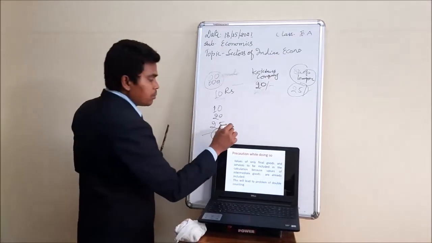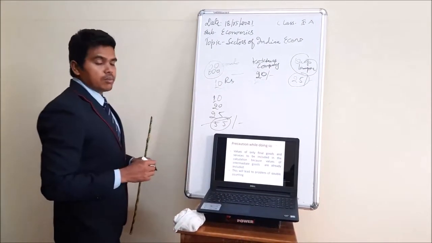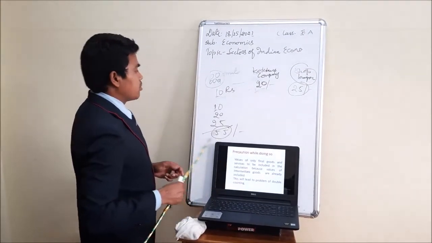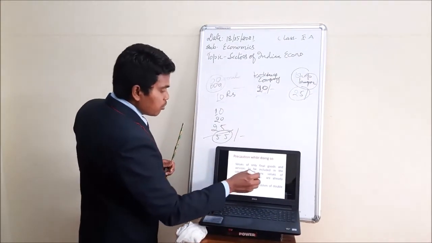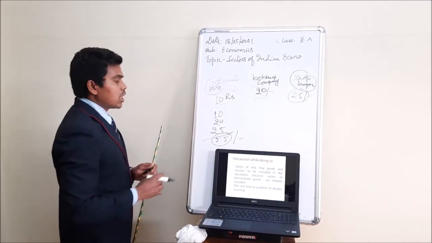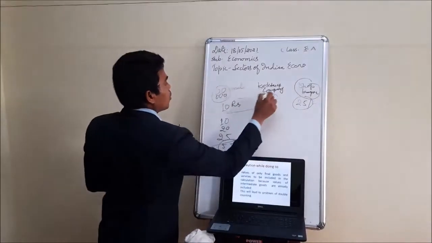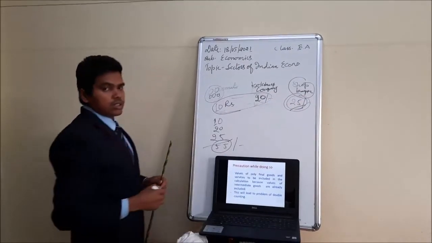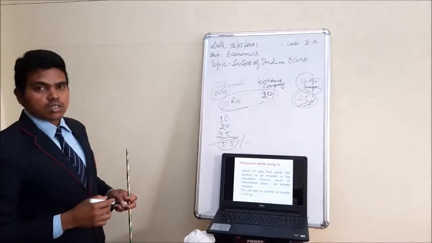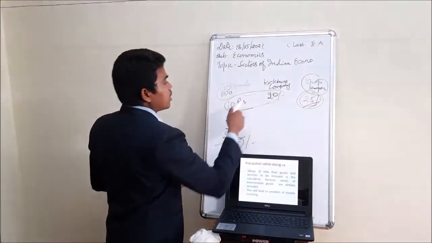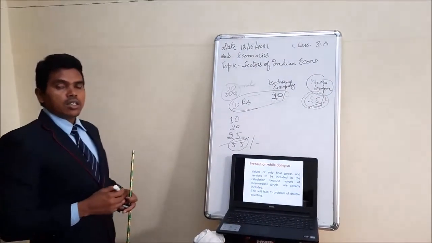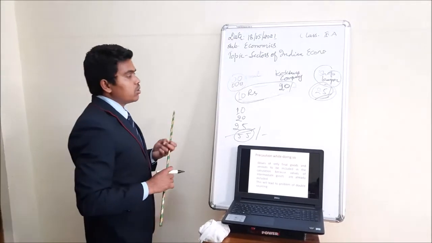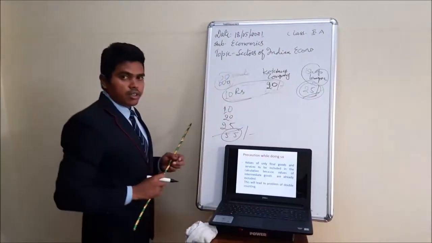This will not be calculated, because it is not the value of the final goods and services; the values of intermediate goods are already included. Only the value of final goods and services counts, so the intermediate values should not be included again. We only need to pay attention here.